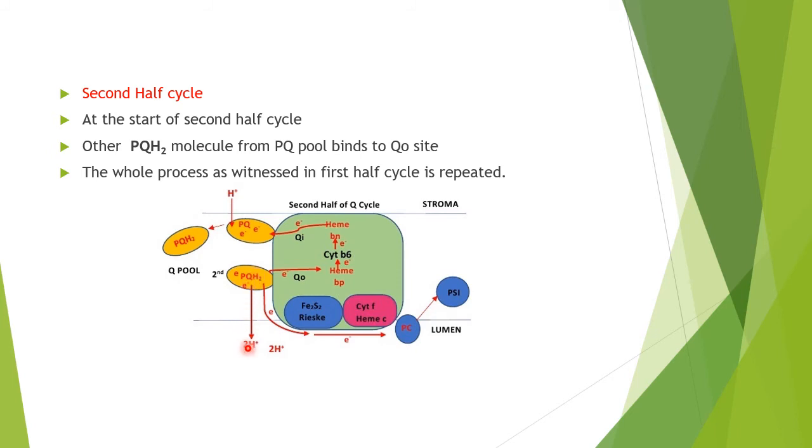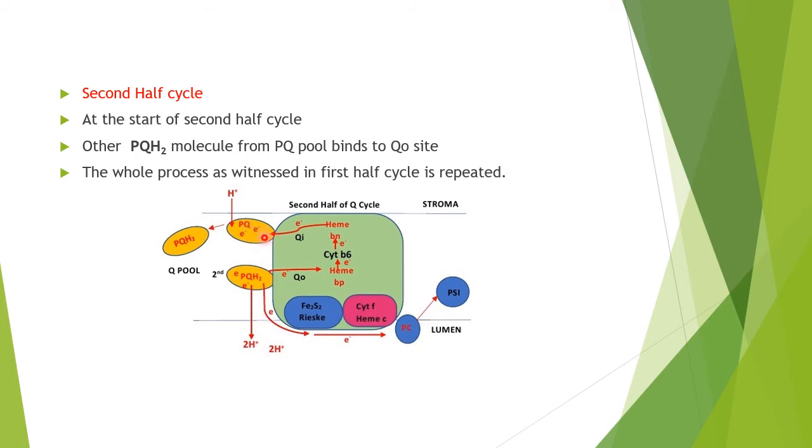It will pass on two protons to this side, and there will be bifurcation of the electrons. One electron will move to PC through this high potential chain. Another will go through this. Now this electron will be accepted by the semiquinone, which was already there from the first half of the Q cycle. And it will also accept the second proton from the stroma side.